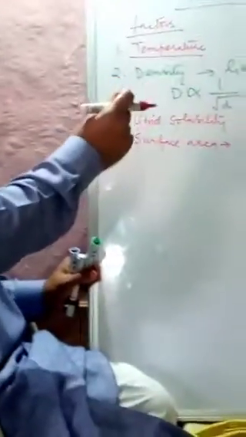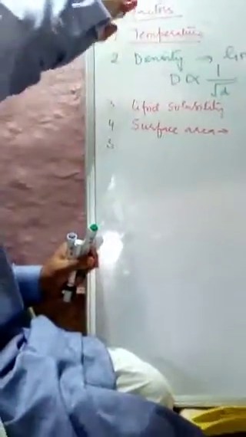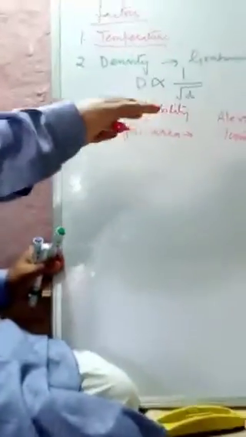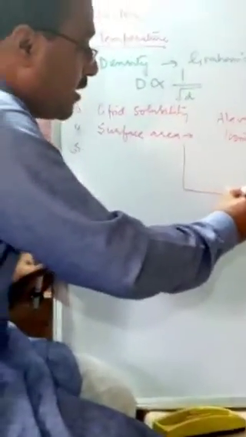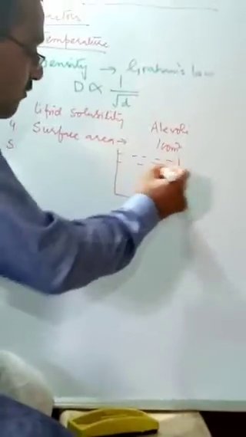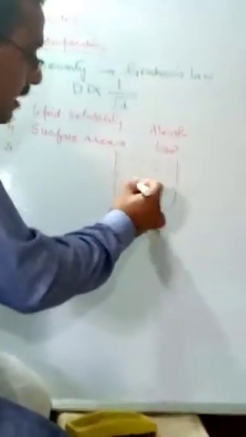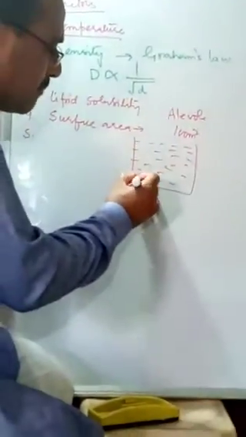Fifth one is the concentration gradient. The particles move from the higher concentration to the lower concentration until the equilibrium is reached. For example, if this is a water tub which is filled with water, at one corner I will put some crystals of potassium permanganate.